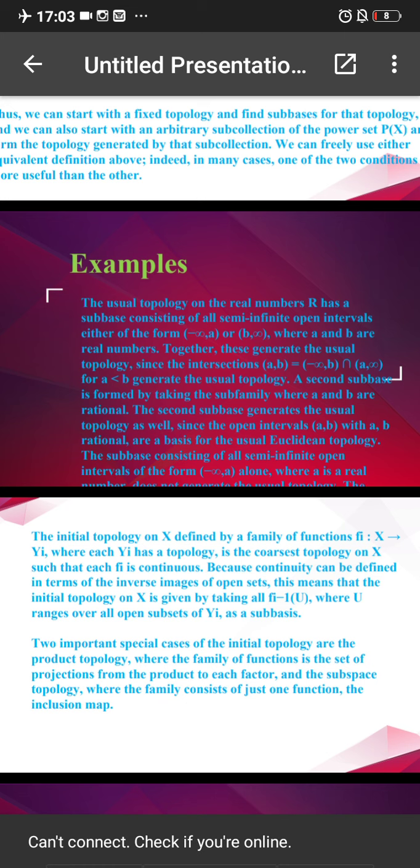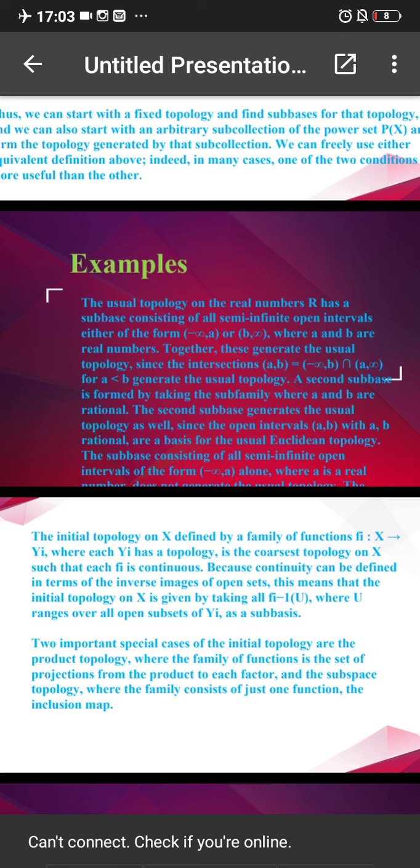The usual topology on the real numbers, denoted by R, has a subbase consisting of all semi-infinite open intervals. Now what do you mean by semi-infinite open interval? Semi-infinite means an interval in which one end is infinite and the other is finite. Open intervals means that the endpoints are not contained in the interval.